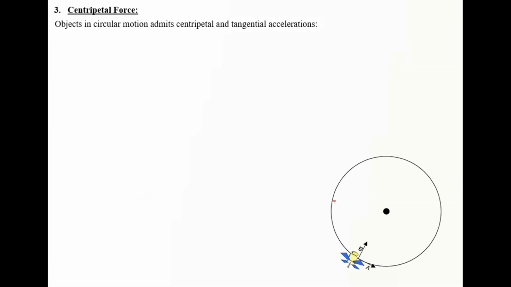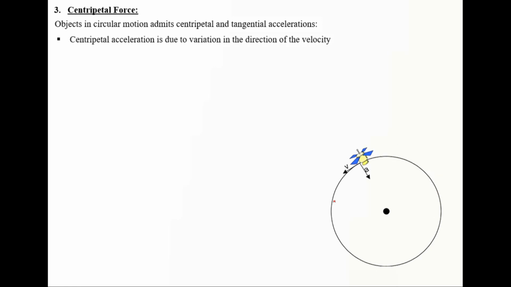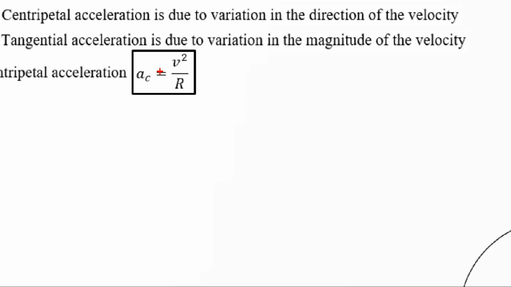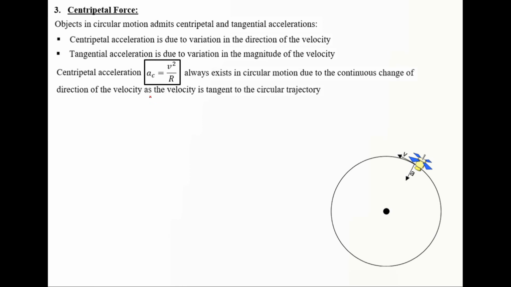Section 3, centripetal force. Objects in circular motion admit centripetal and tangential accelerations. The centripetal acceleration, as we have said previously, is due to the variation of the direction of the velocity. Tangential acceleration is due to the variation of the magnitude of the velocity, because velocity has both direction and magnitude. Centripetal acceleration, as a definition, is given by v squared over r. This can be determined via calculus.